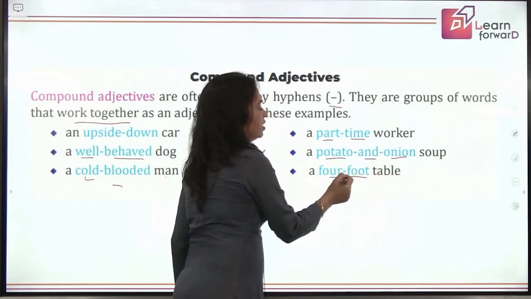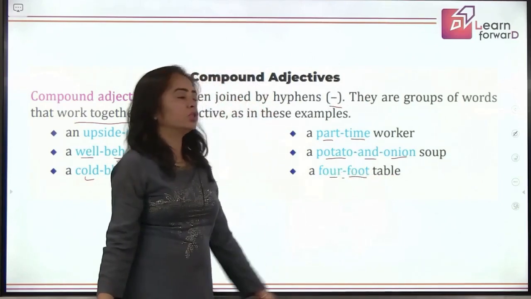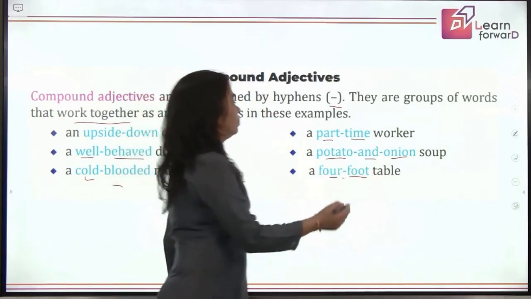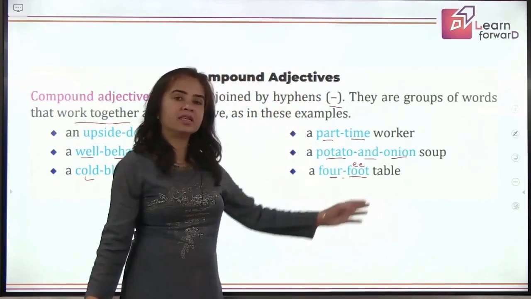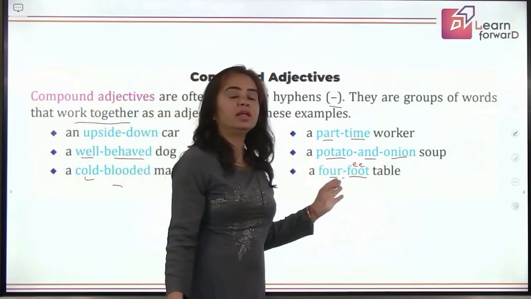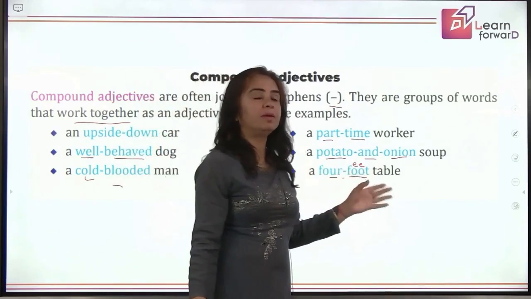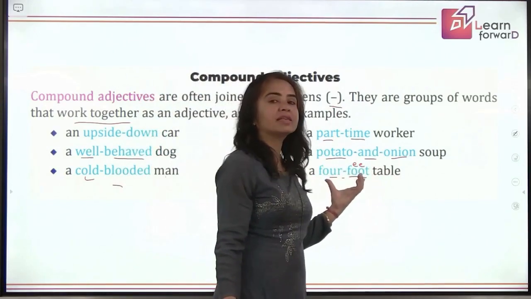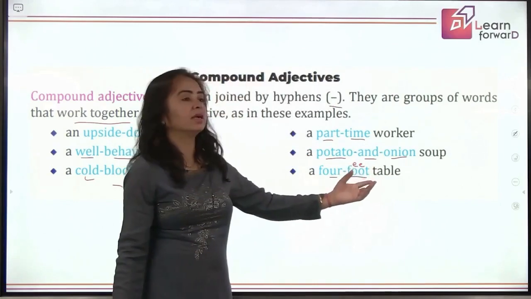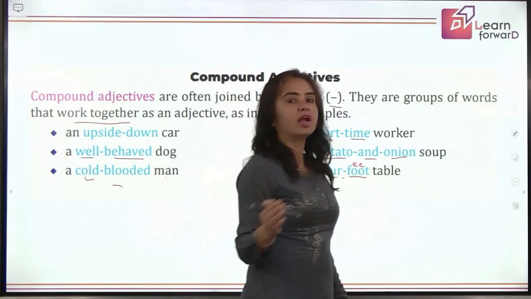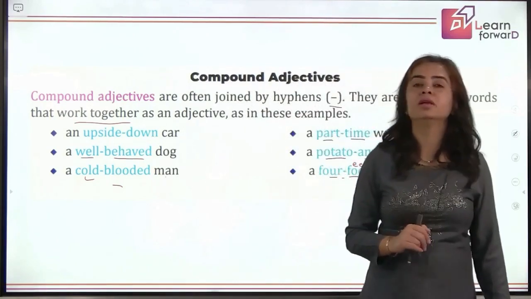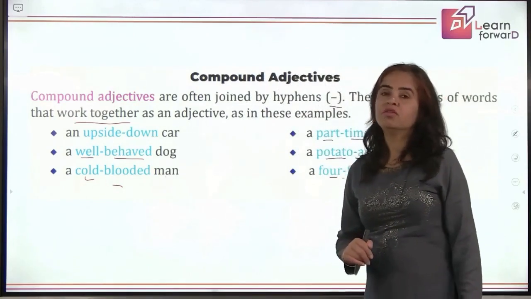So this is giving you the description of the table. It should be a 4-feet table, right? So it is actually giving you the length of the table, but here we are using it as an adjective. We are describing the table. It's a 4-foot table, right? So that means we are talking about the length of the table being 4 feet. Fine.